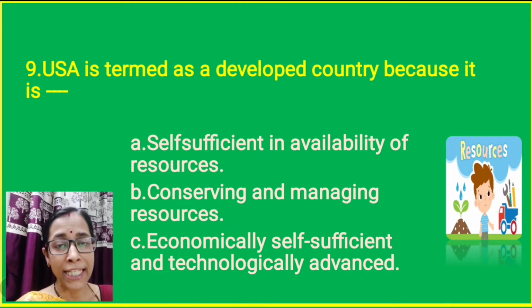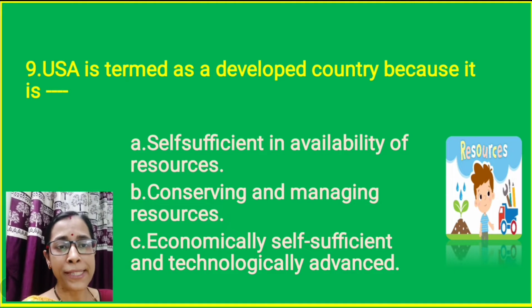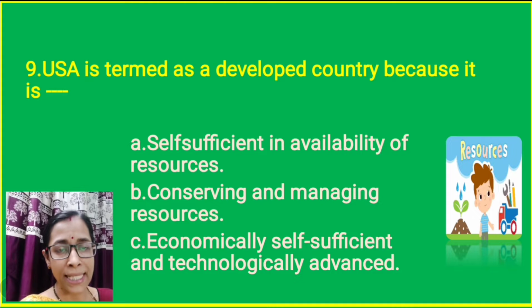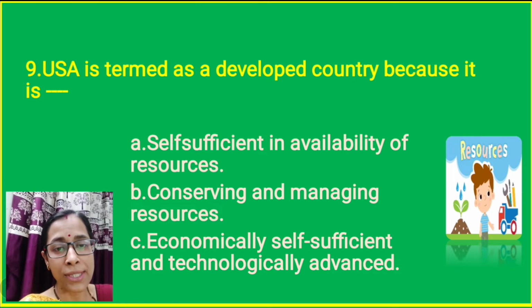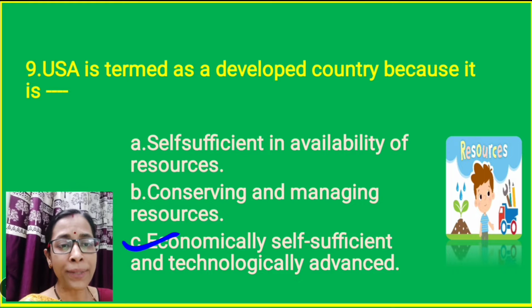Question number 9. USA is termed as a developed country because it is self-sufficient in availability of resources, conserving and managing resources, economically self-sufficient and technologically advanced. Which one is the correct answer? It is option C. USA is economically self-sufficient and technologically advanced.